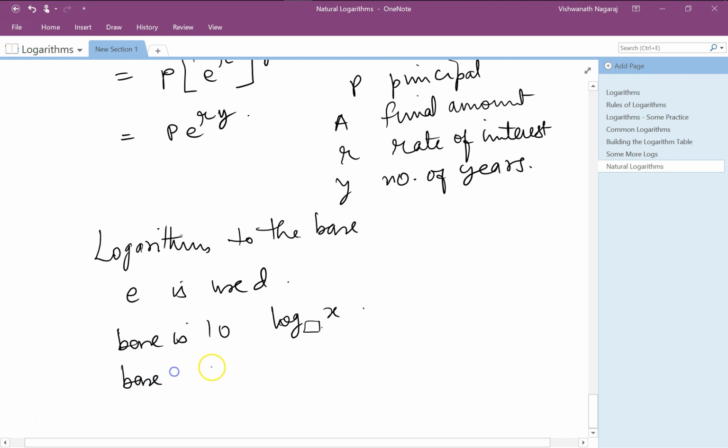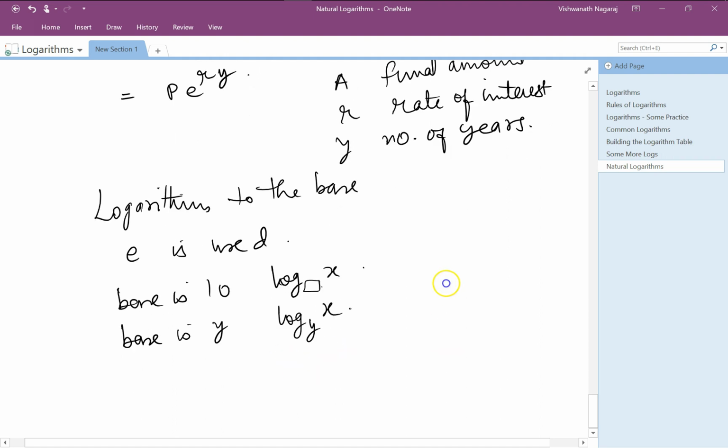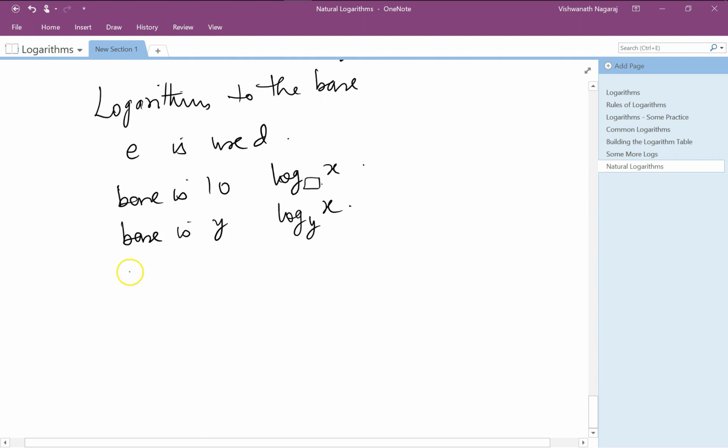If the base is, let's say, anything else, let's say y, then we write log y to the x. But if the base is e, then instead of writing log, we write ln.